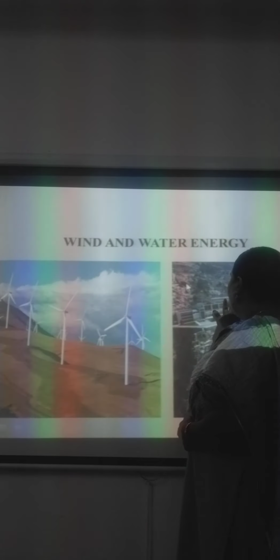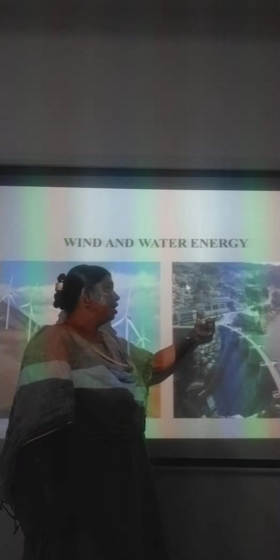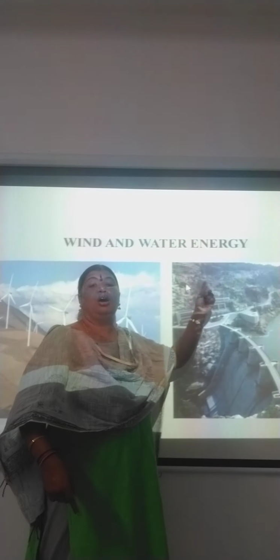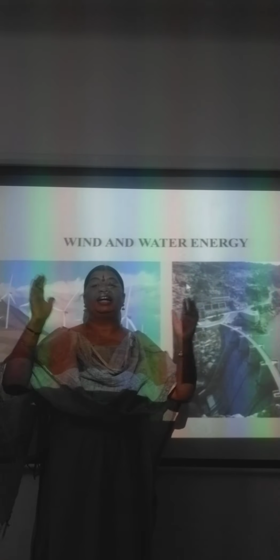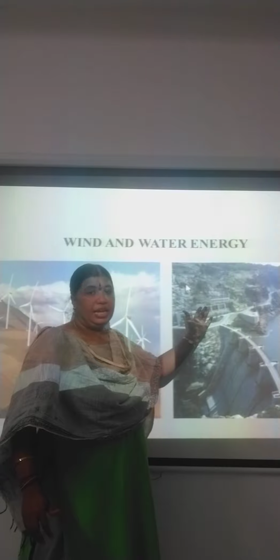At the same time, water energy. This you can see in the dams. There are thermal stations. The water which is stored here, with the help of the turbines, what happens? This water goes into the powerhouse. Now, inside the powerhouse, the water current is changing into electrical current. And this electrical current is distributed to many parts of the cities and towns. Understood, children? This is how water energy is converted to electric energy.